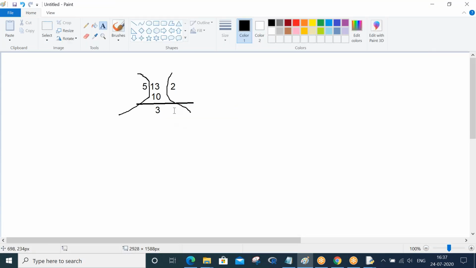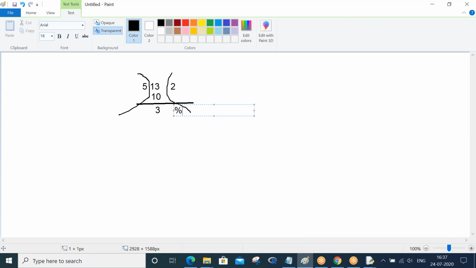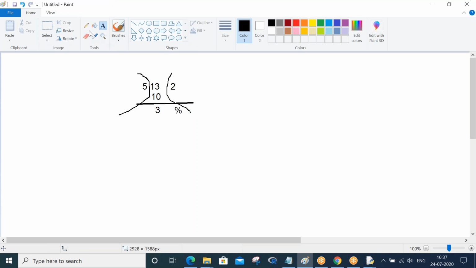Okay, so this is the answer of your modulus. Let me tell you how this is the answer of modulus. In the quotient, if I have to proceed with this division, I have to go for a dot in the quotient, and then proceed with my division.